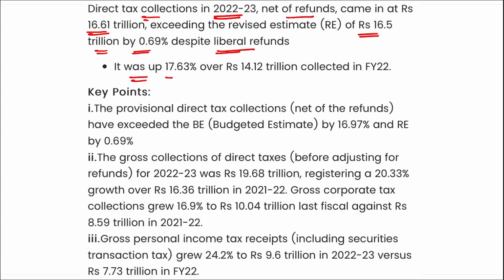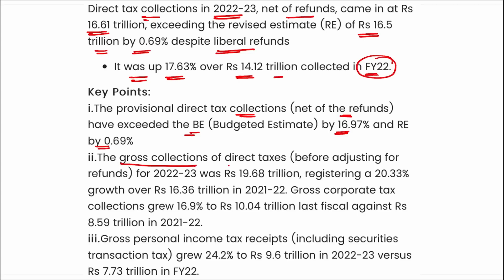It was up by 17.63% over 14.12 trillion collected in fiscal year 2022. The provisional direct tax collections, net of refunds, have exceeded the budget estimate by 16.97 and RE, that is the revised estimate, by 0.69%.